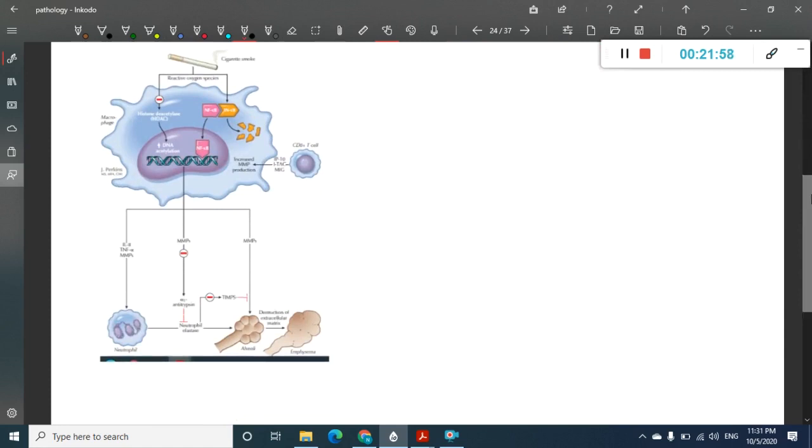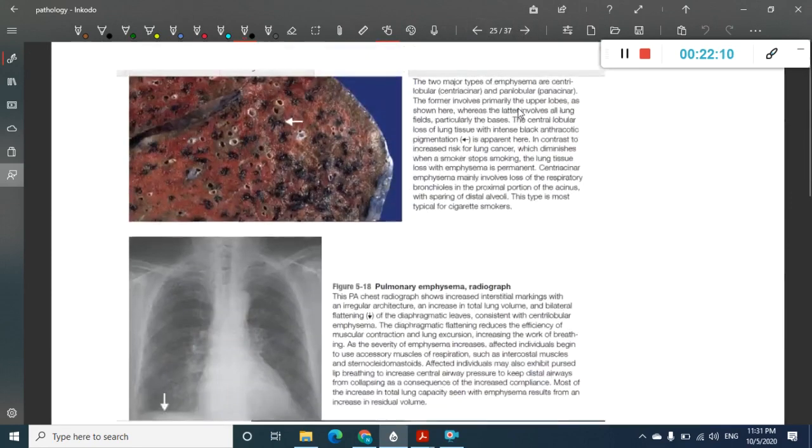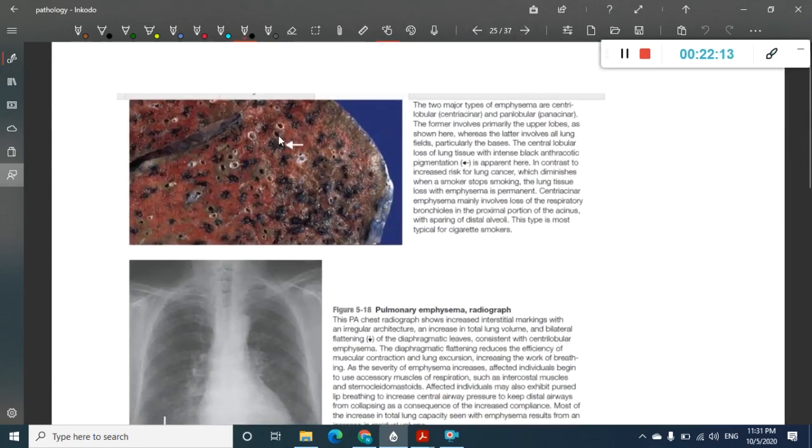Then this is the same history, the same pathogenesis. Just take a look at it. Even here there is activation of all the inflammatory mediators, leading to damage of alveoli. Then if you see, these are the acini. These are the pictures from Robbins. These are the acini which are dilated. Distended alveoli are these. These are mainly the centri-acinar, in the central part itself. So these are centri-acinar emphysema.